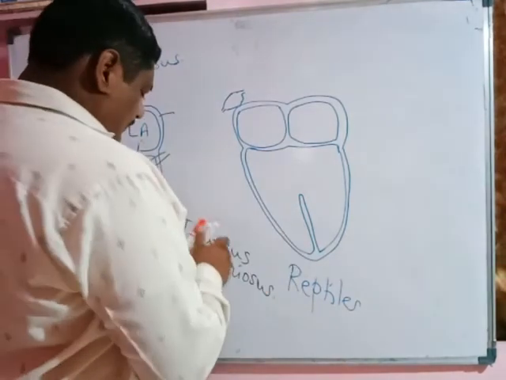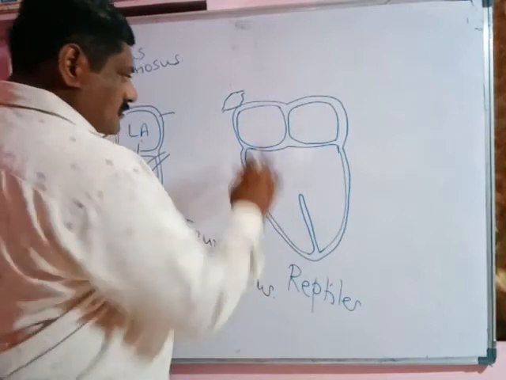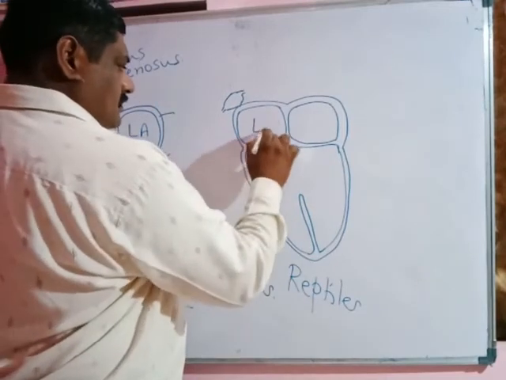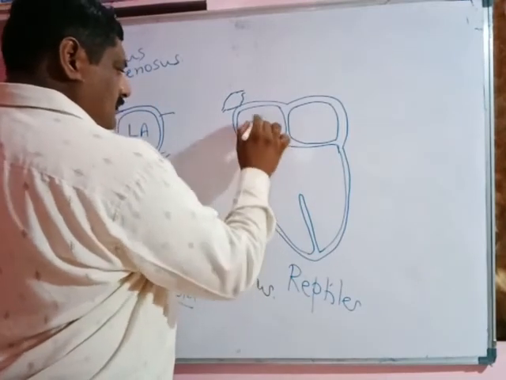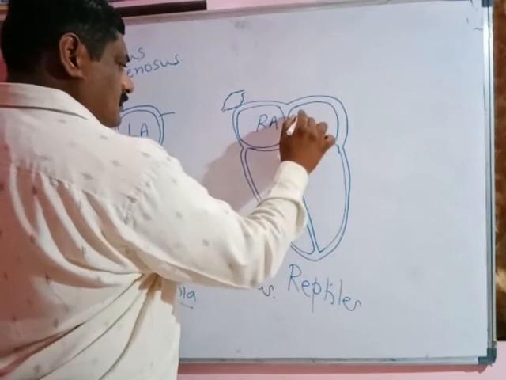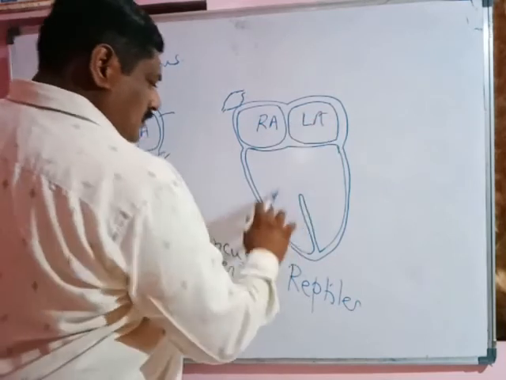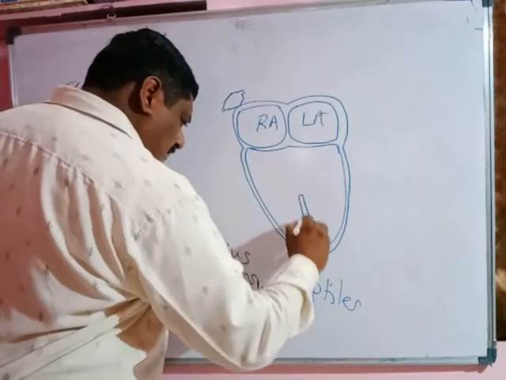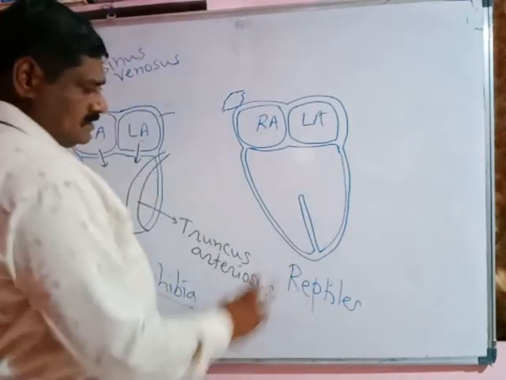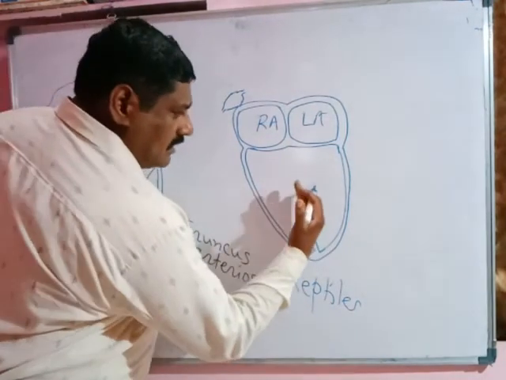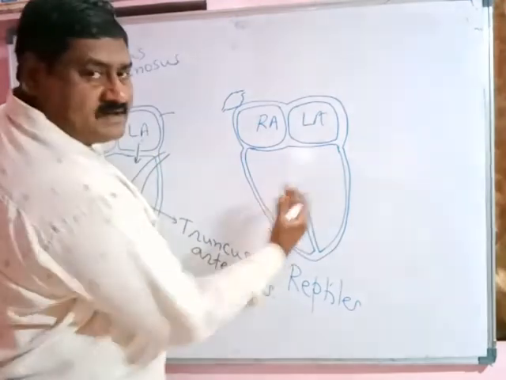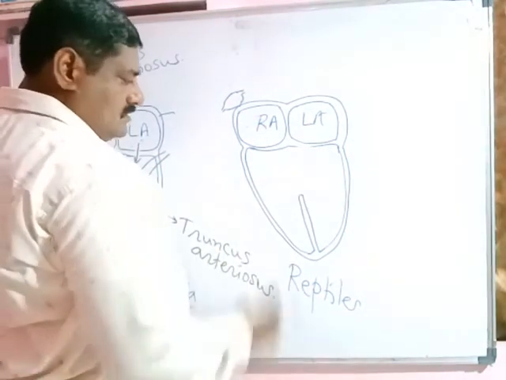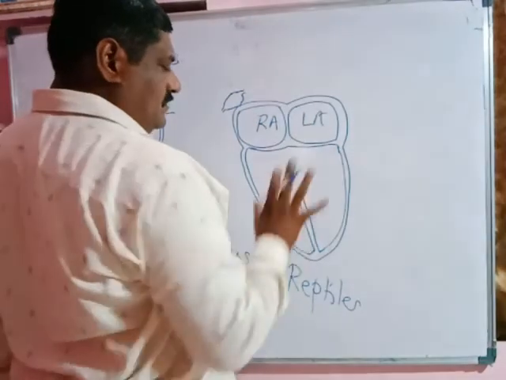In reptiles, the upper two chambers are atria, and the lower chamber is incompletely divided, incompletely partitioned. Half division has occurred. So it is an incompletely four chambered heart.